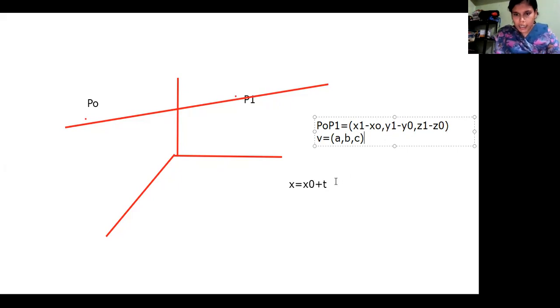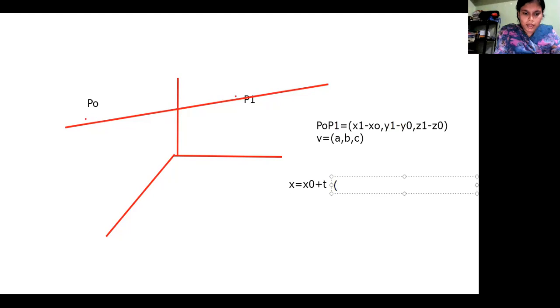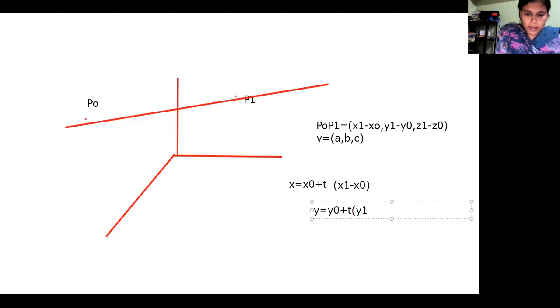So instead of writing t times A, we can now write x1 minus x0. Similarly, for the next equation, y equals y0 plus t times y1 minus y0.